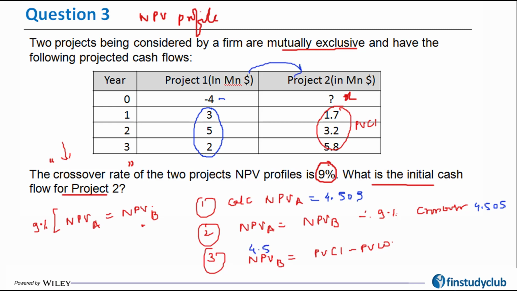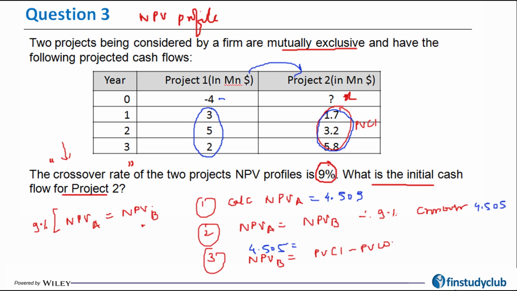So what I get is 4.505 is equal to the present value of these inflows minus PVCO. Now I'm going to calculate the present value of this. Again I'm following the cash flow function. C1 is 1.7, enter, 3.2, enter, and 5.8, enter.